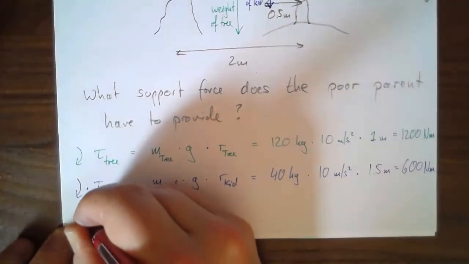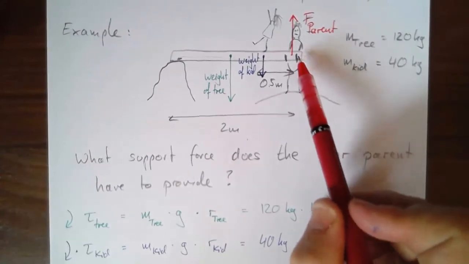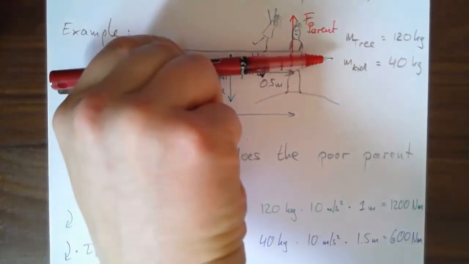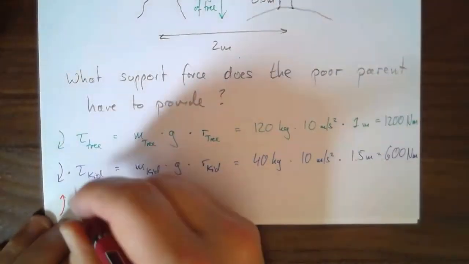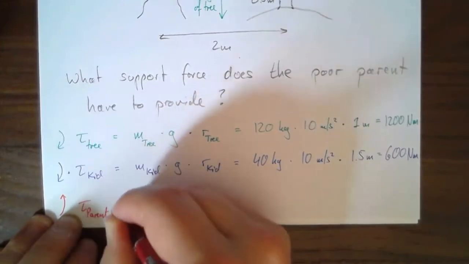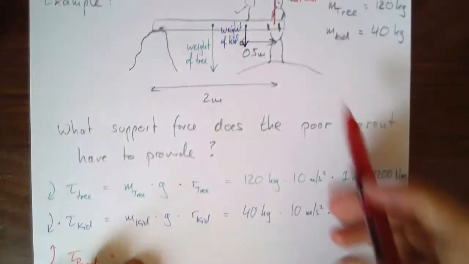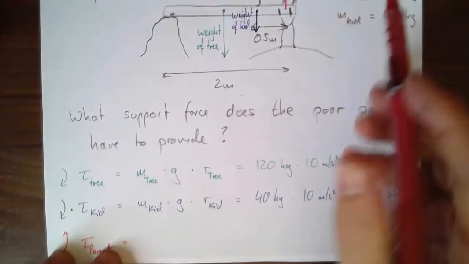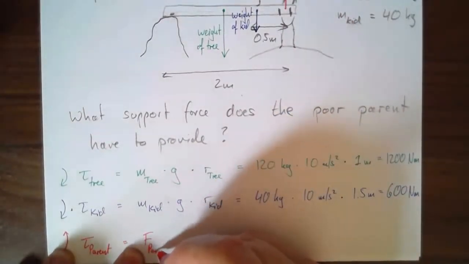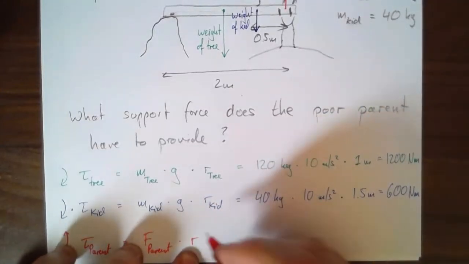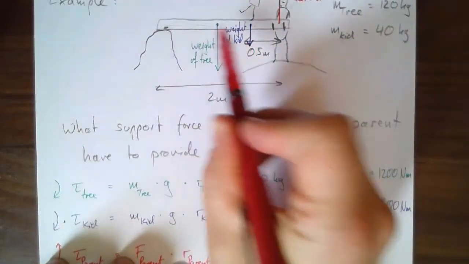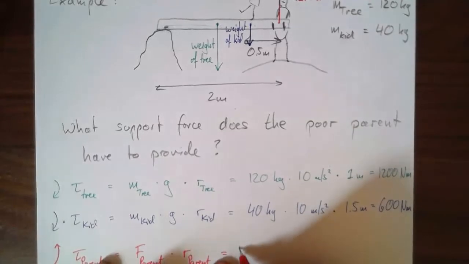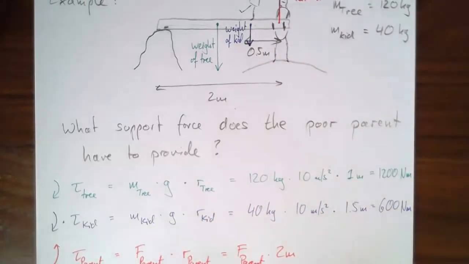Let's find the torque of the parent, which is clearly going the other way, right? Because the parent's pushing it up. If it were just the parent, the thing would start rotating this way. The torque due to the parent holding it up is, well, it's not a weight or anything, right? It's just the unknown force, the thing you want to find, F parent, times the separation of where the parent is acting from the pivot point, which is 2 meters. So it's the unknown F parent times 2 meters.